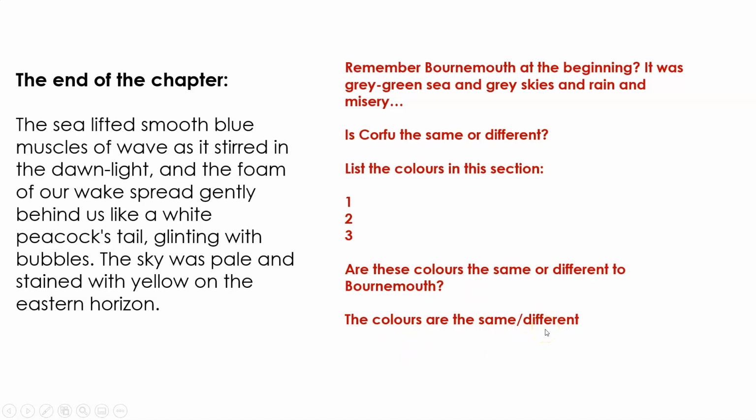Good. What's the answer? Good, the colours are different. So immediately we're getting a difference between Bournemouth and Corfu. And here the colours are different. So guys, if you need to, just press pause. List the 3 colours in this section, blue, white and yellow. And just write the sentence, the colours are different. And then just press play when you're ready.